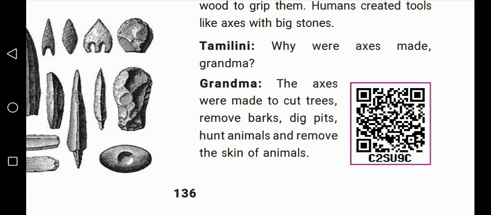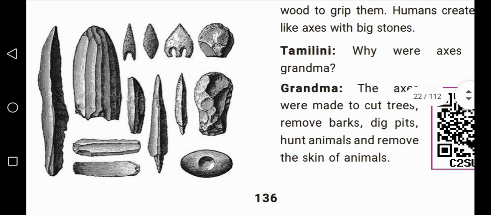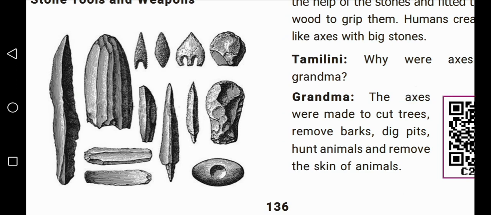The axes were made to cut trees, remove barks, dig pits, hunt animals, and remove the skin of animals. Okay, children, thank you.